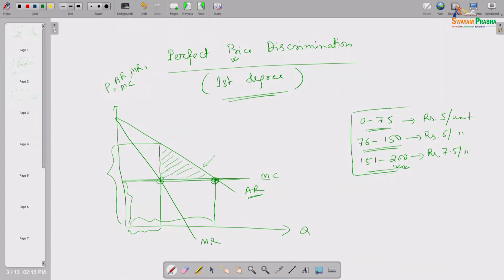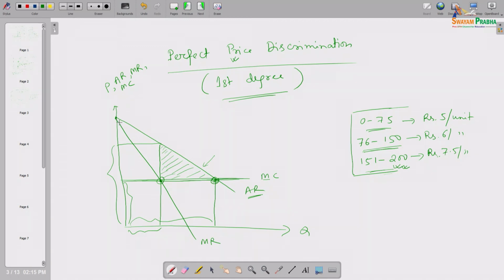Now, that monopolist can think, can I grab this deadweight loss? Because in any case this deadweight loss is a loss to the society, right. So, what I can do, if I can follow perfect price discrimination, where I will set a different price to different customers, and not only that, a different price to different units for the same customer also.